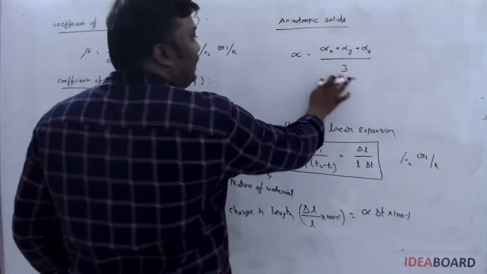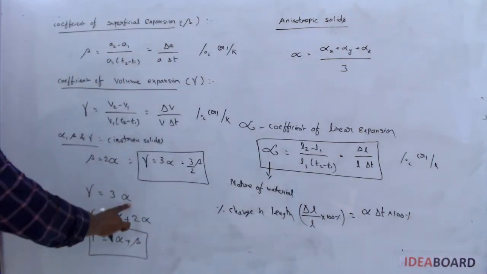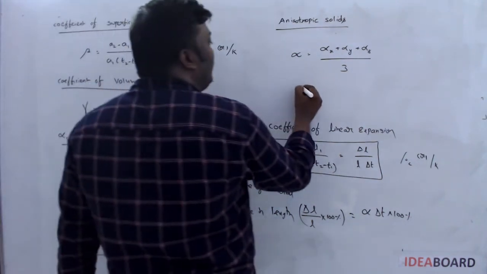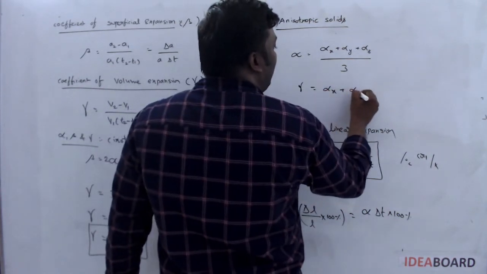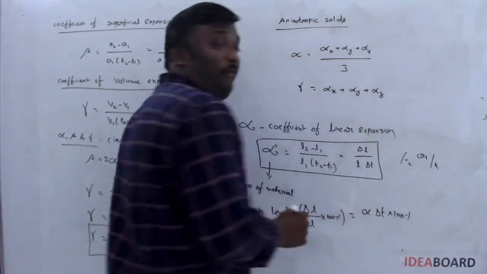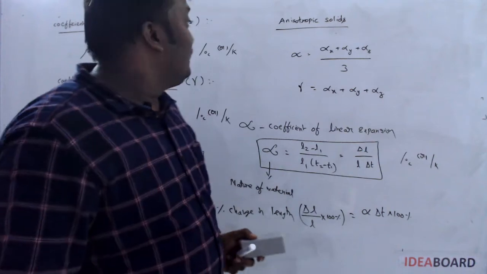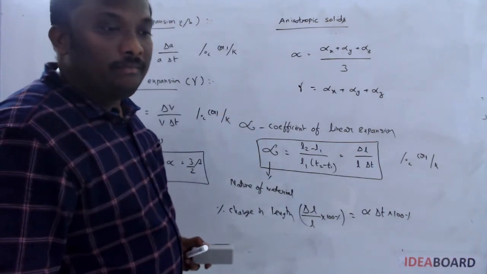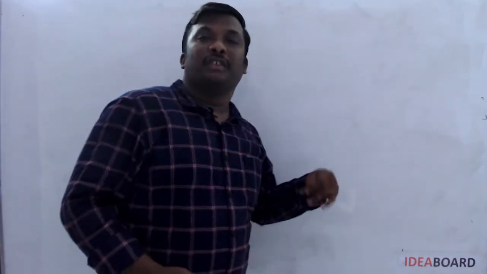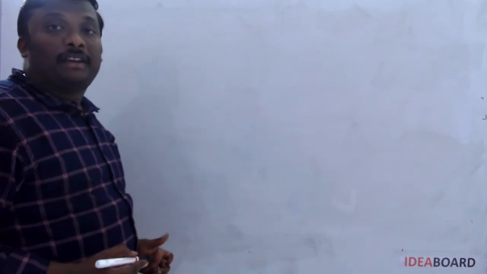Sir, I want gamma. If you want gamma, 3 will be taken this side. Then gamma is nothing but 3 alpha. If gamma is 3 alpha, then what is the value of gamma? Gamma is equal to alpha x plus alpha y plus alpha z. Okay, this is about expansions, sorry, coefficients of linear expansion or superficial expansion or volume expansion.